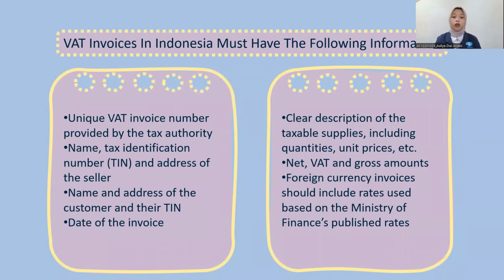Four, date of the invoice. Five, clear description of the taxable supplies, including quantities, unit prices, etc. The sixth, net of VAT and gross amounts. The last is foreign currency invoices should include rates used based on the Ministry of Finance published rates.